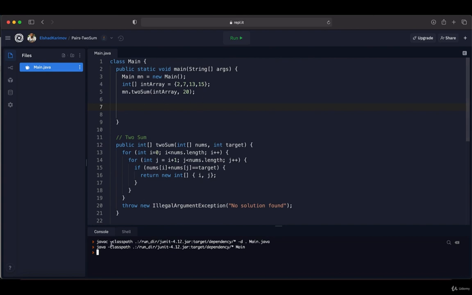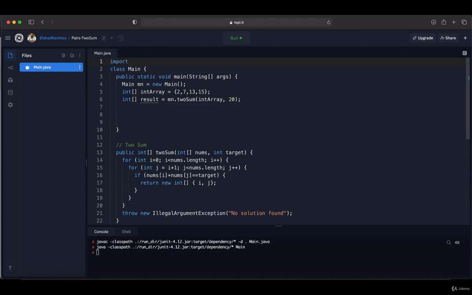So this means that we need to print out to the console this returning array over here. So what I'm going to do, I'm going to set this result to the integer array. So I'm going to create an integer array over here, and call it result and set the result that comes from this method over here. And then we are going to print out this result array to the console. So we have learned that to print out an array to the console in Java, we need to use the Arrays class.